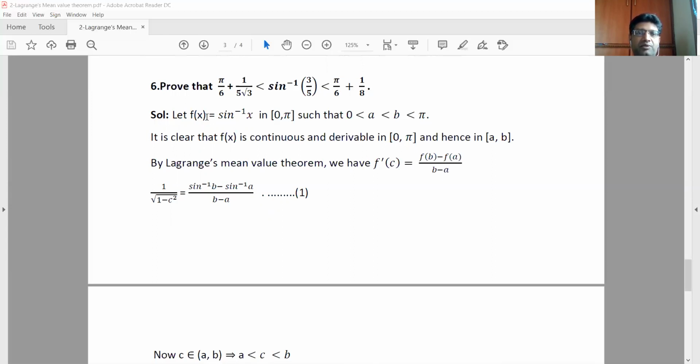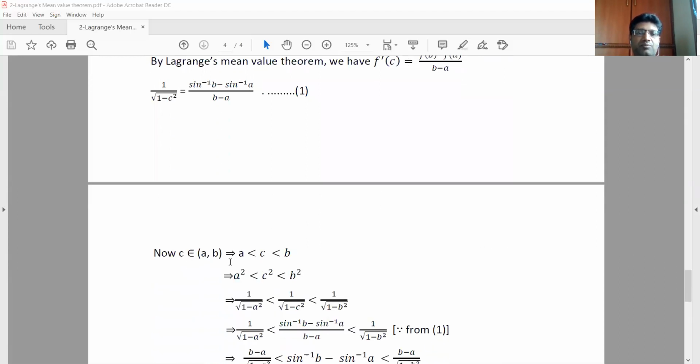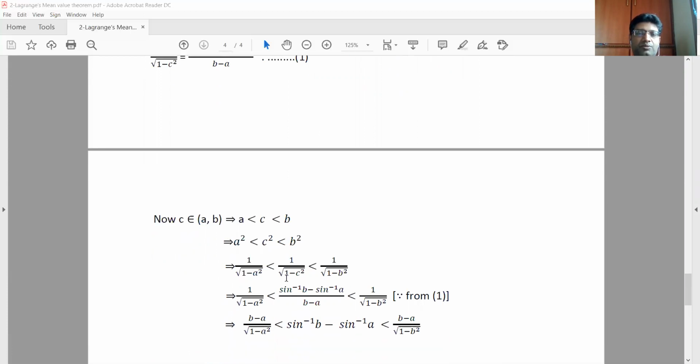What is f'(c)? The derivative of sine inverse x is 1 by root 1 minus x square. Replace x with c. f(b) means sine inverse of b, minus f(a) means sine inverse of a, by b minus a. Since c belongs to the open interval (a, b), c must be between a and b. Then c square is also between a square and b square. If you take its reciprocal, then 1 by root 1 minus c square is between 1 by root 1 minus a square and 1 by root 1 minus b square.